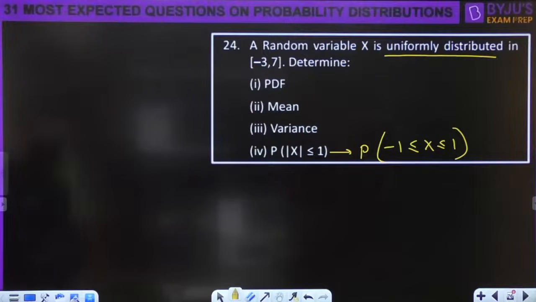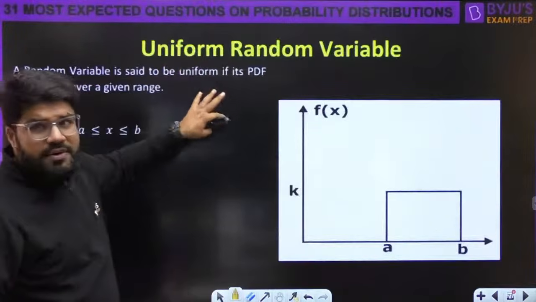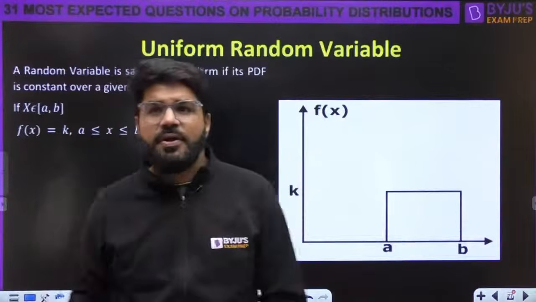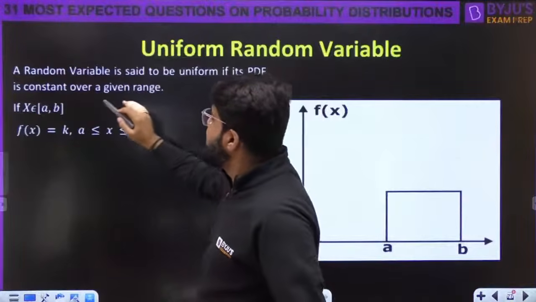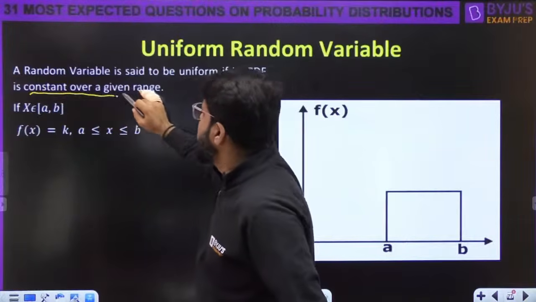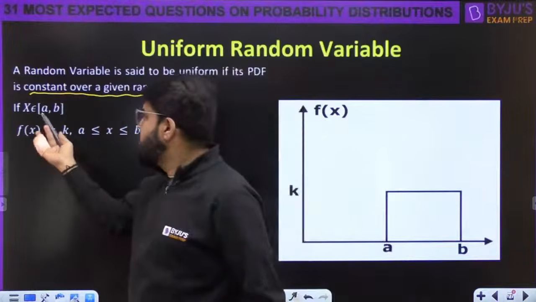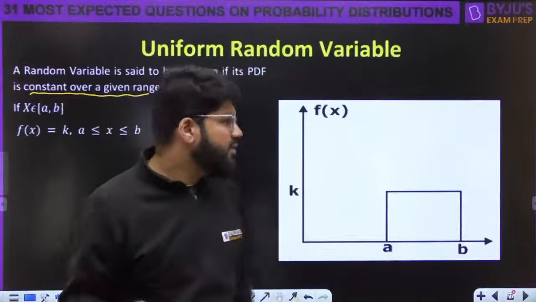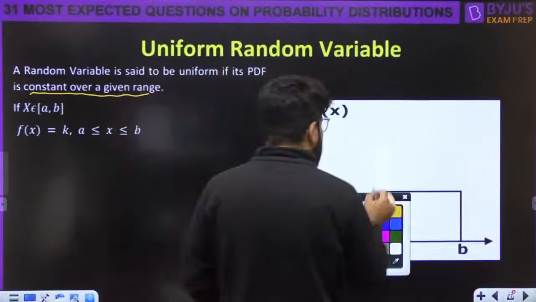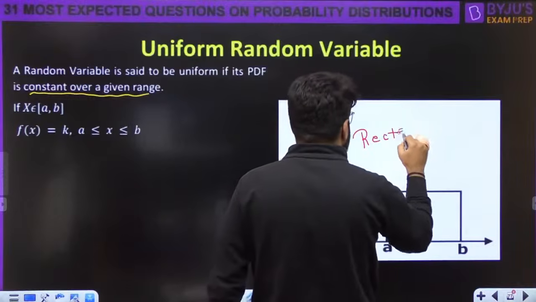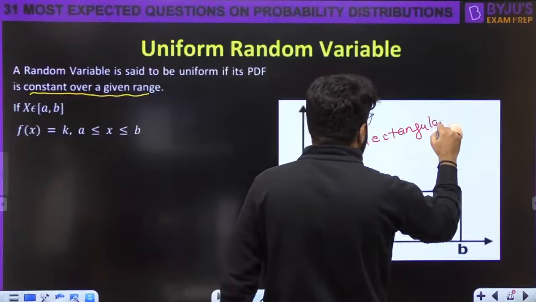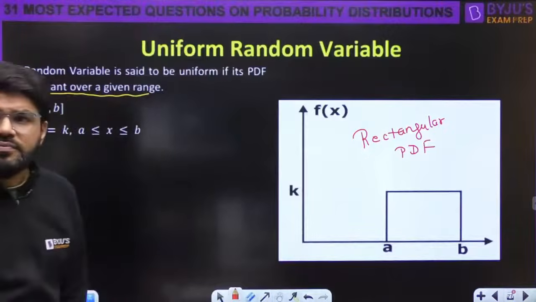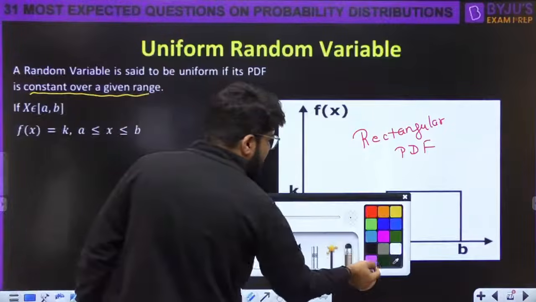Now see quickly: what is a uniform random variable? It is also known as a rectangular PDF because it is a random variable whose PDF is constant over the given range. Suppose the random variable is defined from a to b, so its PDF will be a constant k between a and b. Note that in some questions this language may be used: rectangular PDF or uniform PDF.